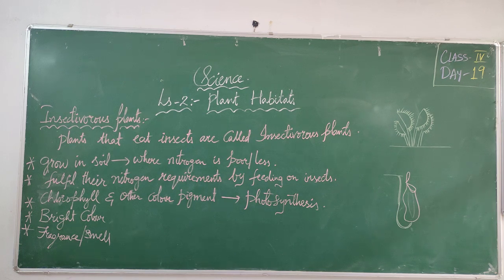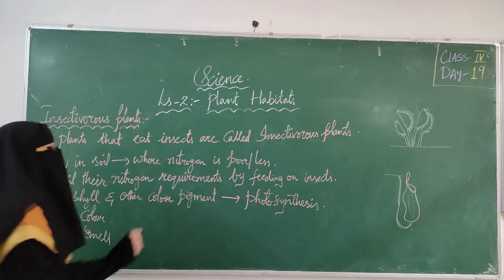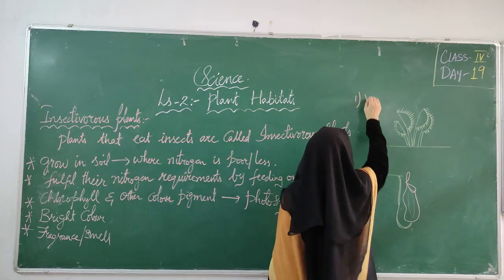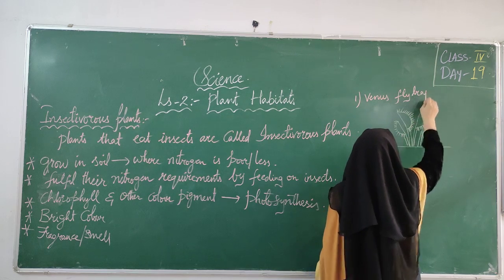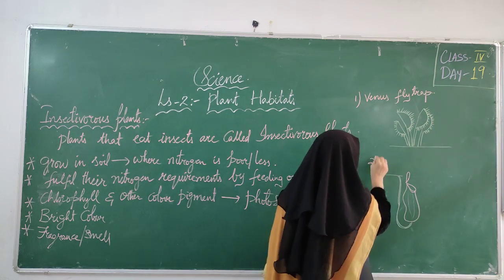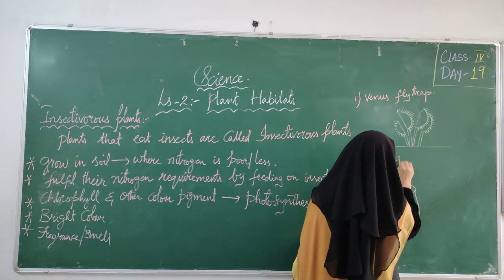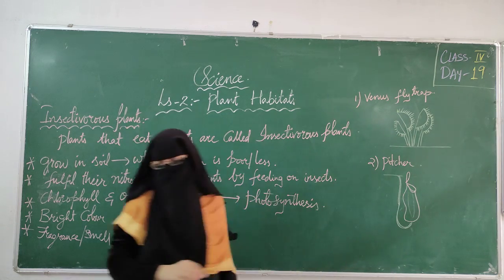Okay, we will see examples. Examples are pitcher plants and Venus flytrap. These are the two examples. This is the Venus flytrap. This is a pitcher plant. We will see in detail about this.